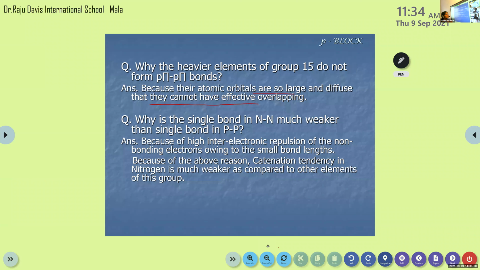So because of this reason, catenation tendency in nitrogen is much weaker. But in the case of phosphorus, it shows such a catenation property. The catenation tendency is most for carbon. That's why so many organic compounds are formed.